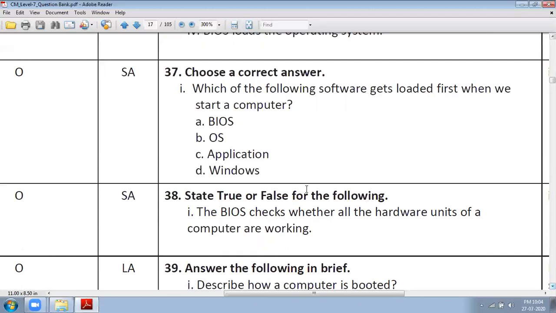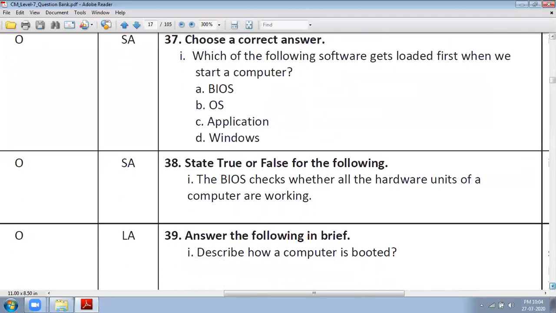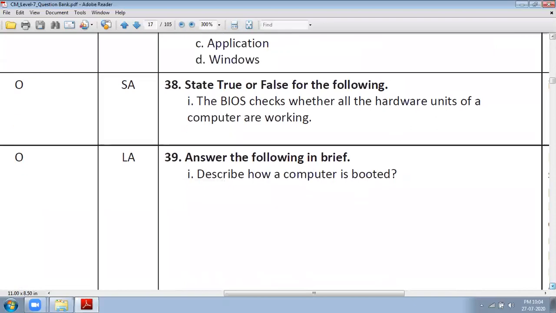Which of the following software gets loaded first when we start the computer? So first BIOS is loaded and does the booting. State true or false for the following. The BIOS checks whether all the hardware units of the computer are working or not. Yes, it is true. In the beginning, BIOS checks at the time of booting.